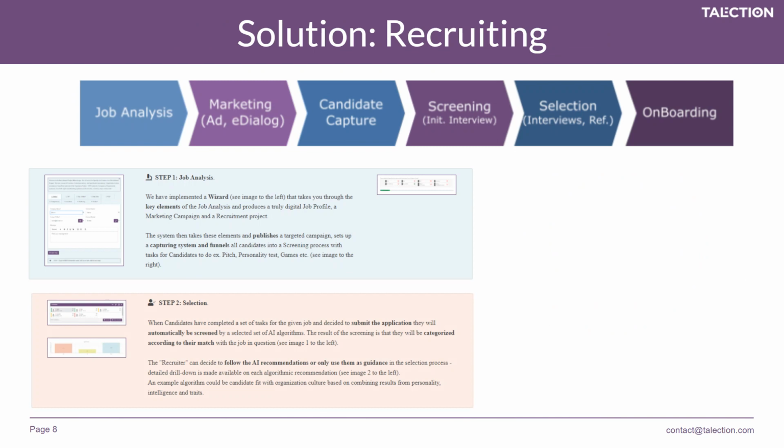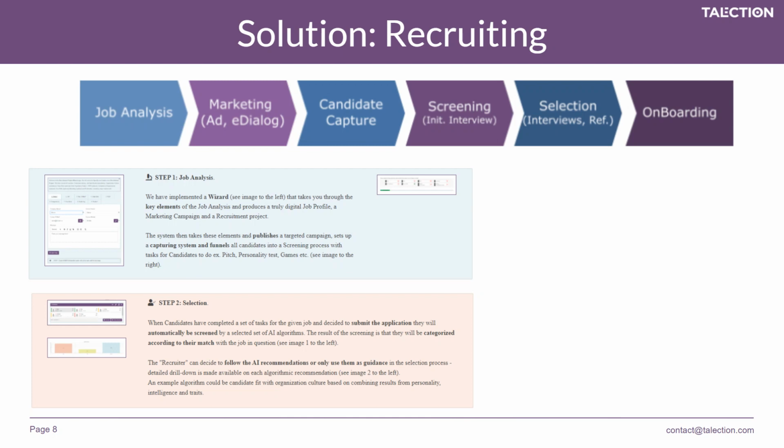And then the candidates are funneled into a set of activities they are expected to do, for example, register their basic information, do a pitch, upload their CV. They might be asked to do a personality test, an intelligence test, a few games, etc.